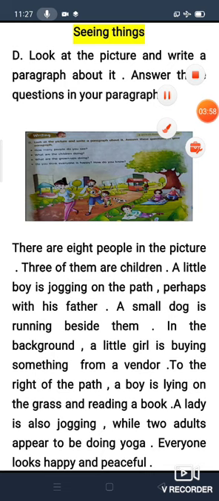Okay children. So children, this is the last part of the Seeing Things poem exercise. In the next online class, we will see another new chapter from your English textbook.